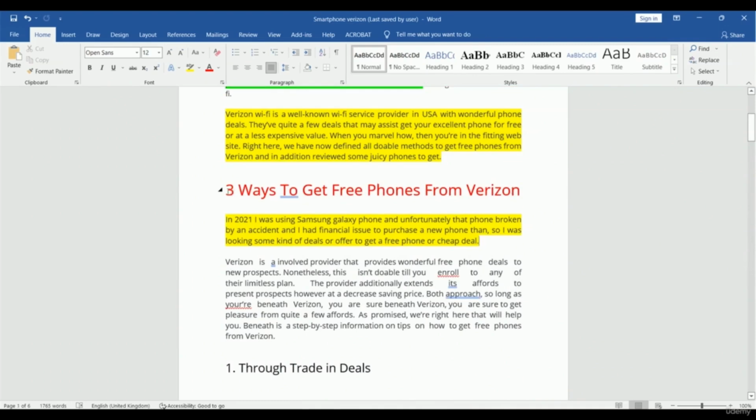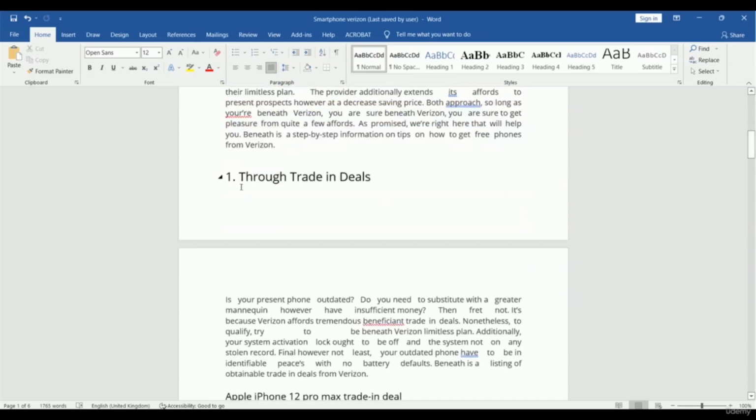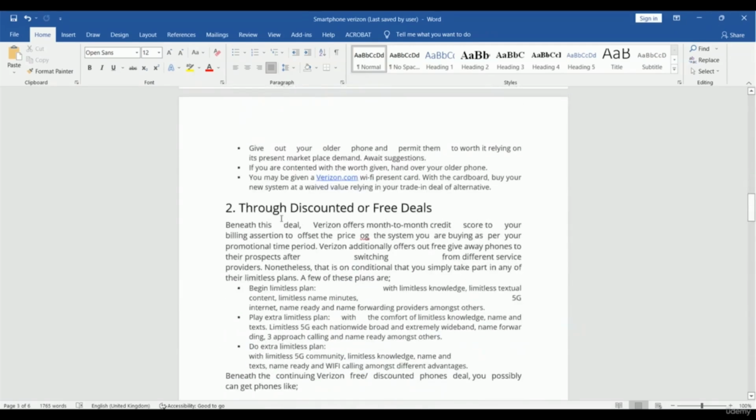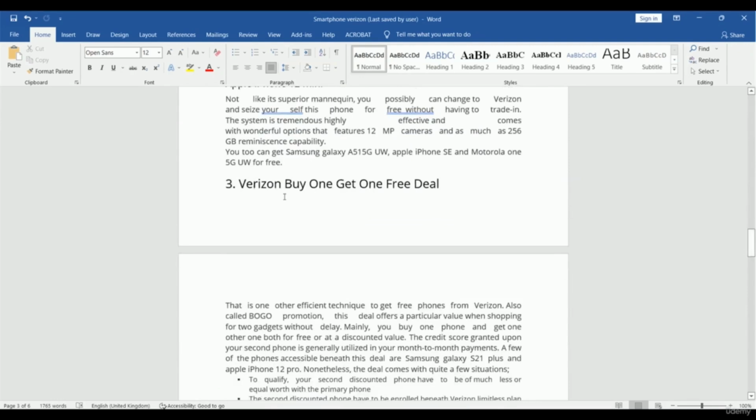That means there are 3 ways, and in that case you can use numbers. For the first way, the writer added number 1. For the second, number 2. And for the third, number 3. So this is the use of numbers inside the article.